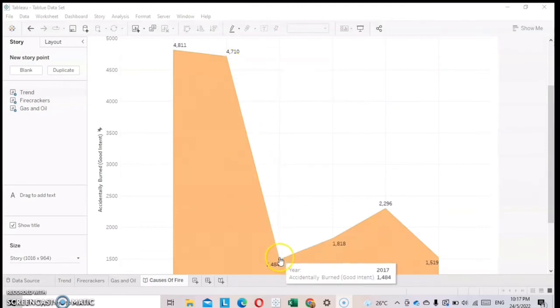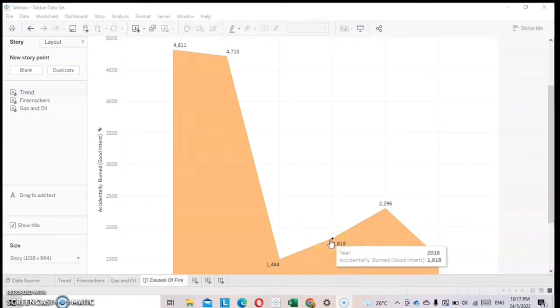In 2017, accidentally burned cases decreased drastically to 1,484, but there was an increase in 2018, making the number of cases 1,818. Cases increased in 2019, recording a total of 2,296 cases. In 2020, there was a decrease in cases to 1,519.